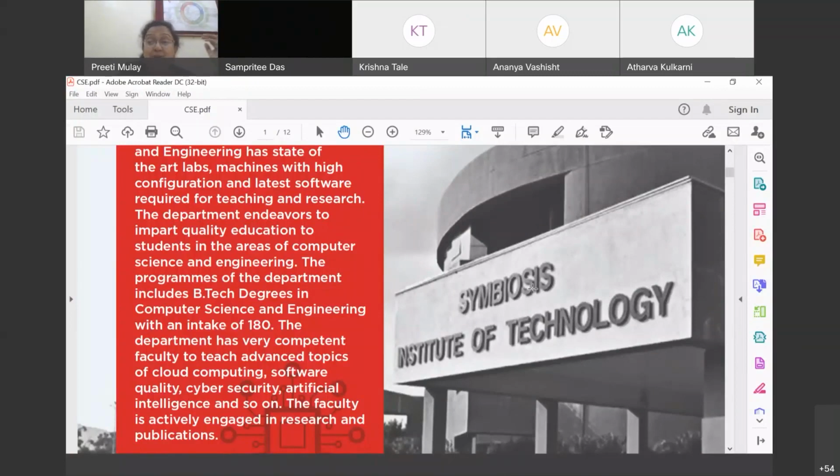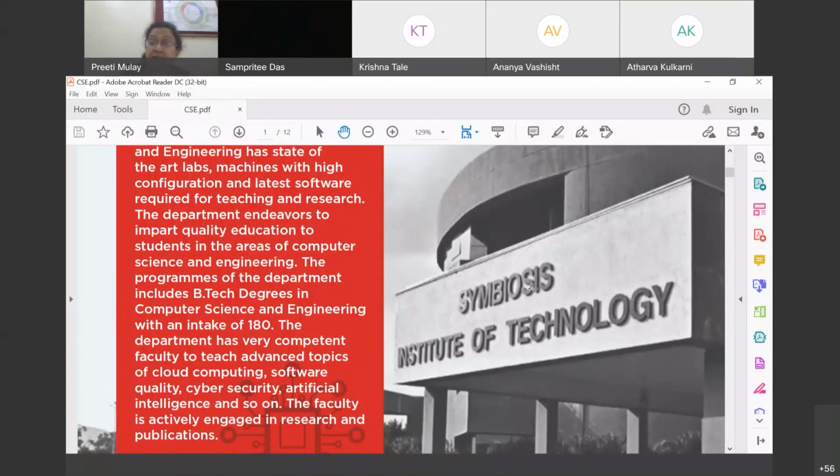We do not only cater to the needs of undergraduate students, we have postgraduate studies and PhD as well. Most of our faculty, around 60 to 70%, are PhDs, and others are pursuing PhD, and hence we have a very healthy research environment at the CS department.